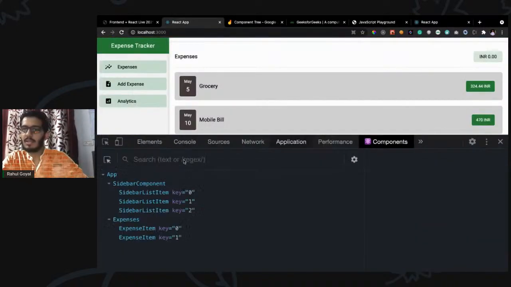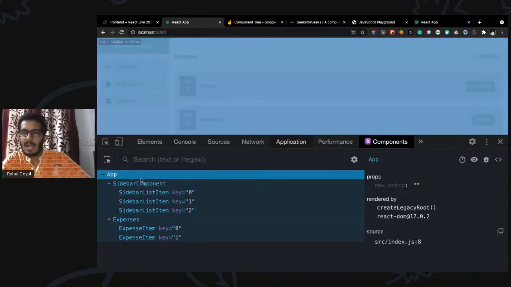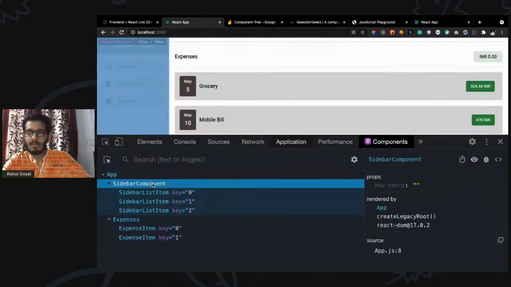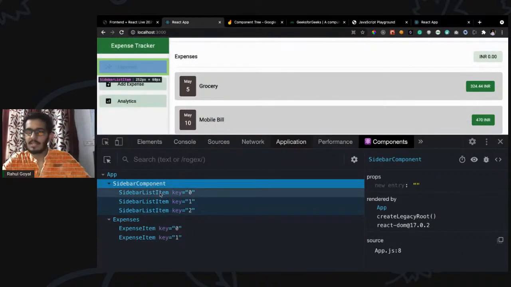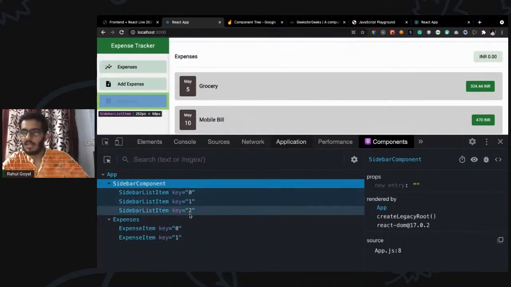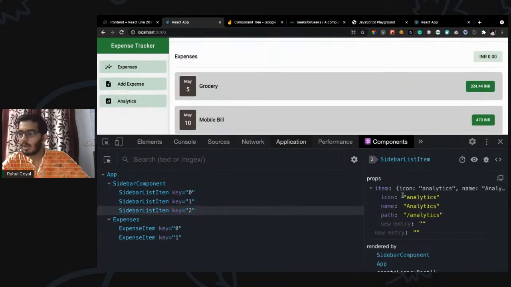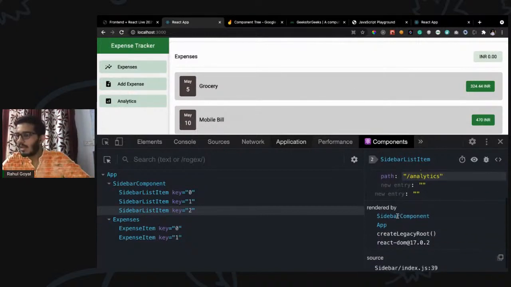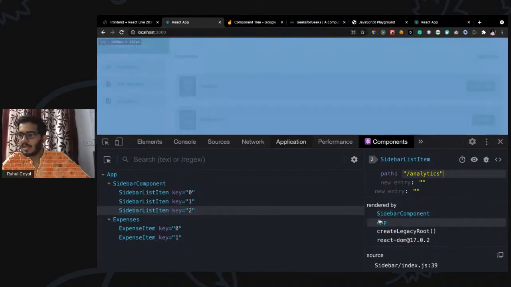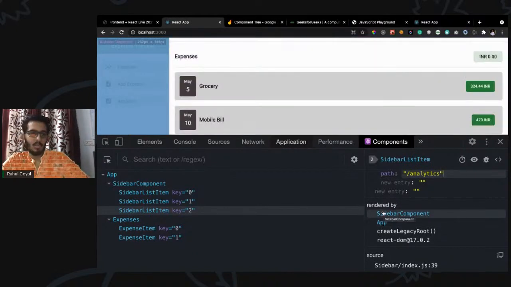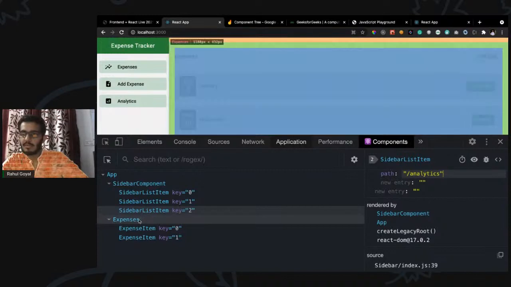Now we can see all the structure that we are using: the app, the root level component we have, and the sidebar component, which in turn contains the sidebar list item. And you can see the key here, the props being passed from one component to another. It just has a parent-child relationship. We are passing this prop, and it has the nested level, kind of a stack, right? So app has a sidebar component, which in turn has this sidebar list item.